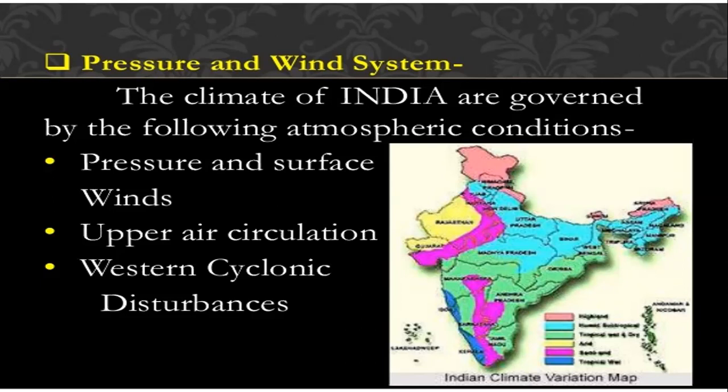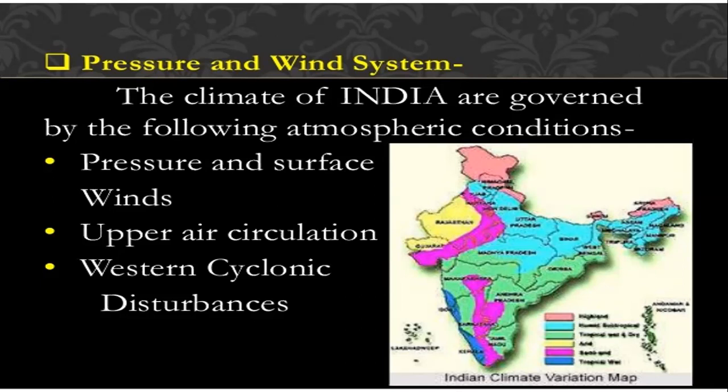Now, India has unique pressure and wind conditions. There is a high pressure area in the north of the Himalayas during the winter season. Cold, dry winds blow from this region to the low pressure areas over the oceans in the south. And a low pressure area develops over the interior of Asia as well. So all this happens in India during the summer season.